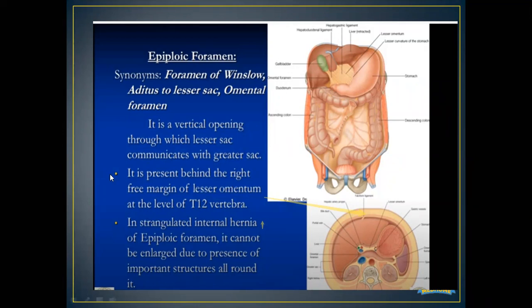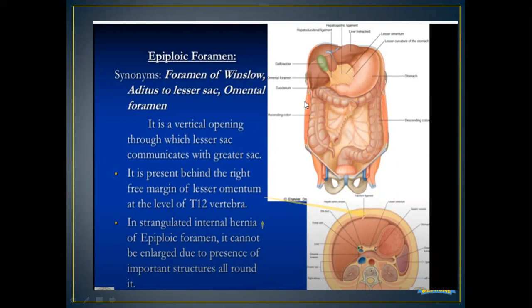Now, what is the importance of this epiploic foramen? In cases of a strangulated internal hernia occurring in the epiploic foramen, this space cannot be enlarged because of the important structures surrounding it, like the liver, the gallbladder, the stomach with its lesser and greater curvature, and then the colon: the ascending colon, the transverse colon, the descending colon, and then the rectum and the anus.